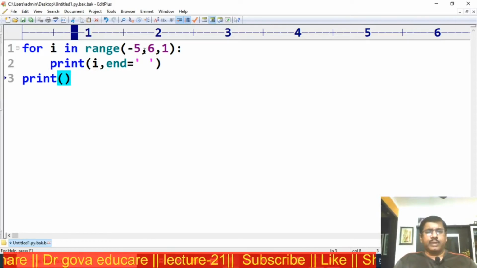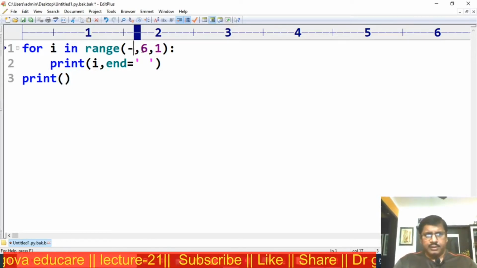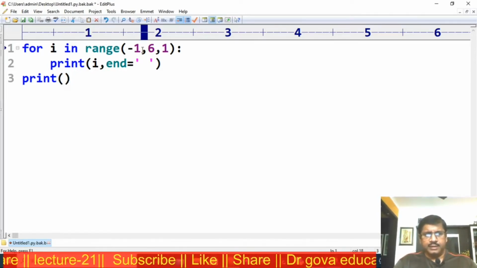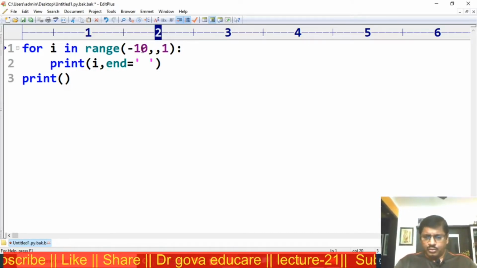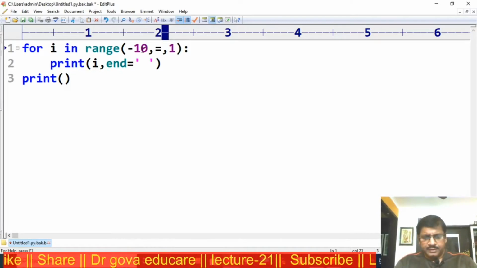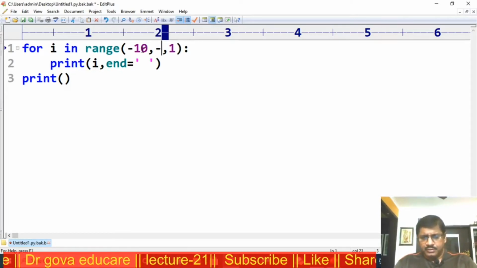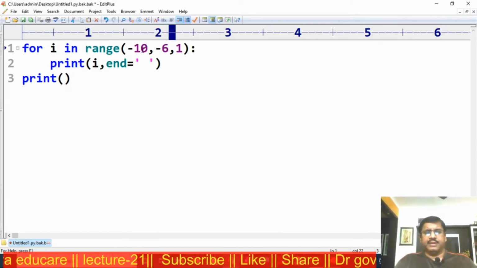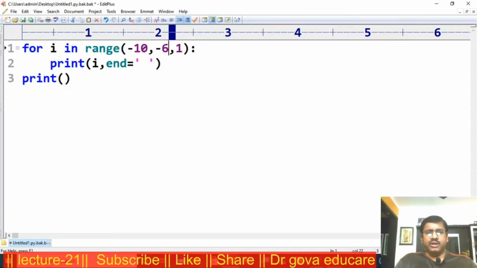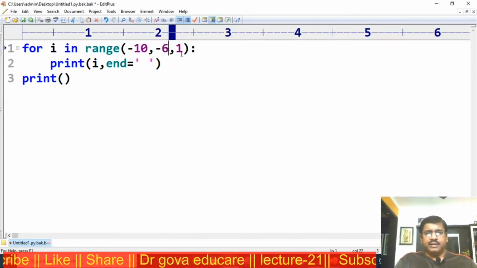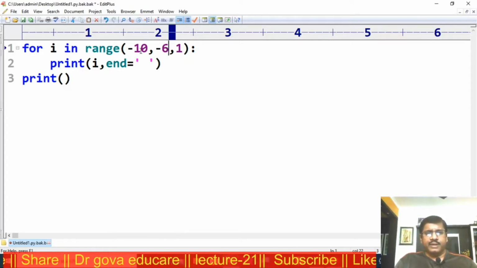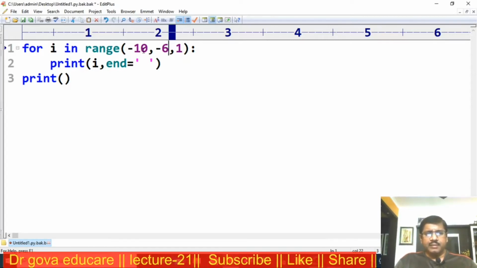Next, say -10 to -6. In range, the start value is minus 10, the end value is minus 6. Step size is 1, that is first minus 10.